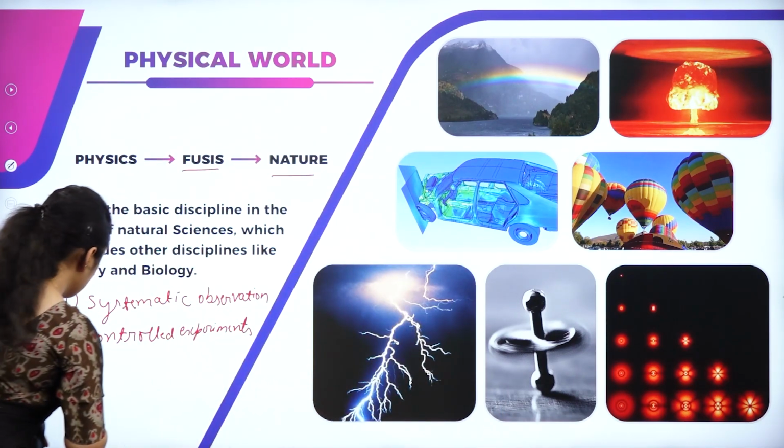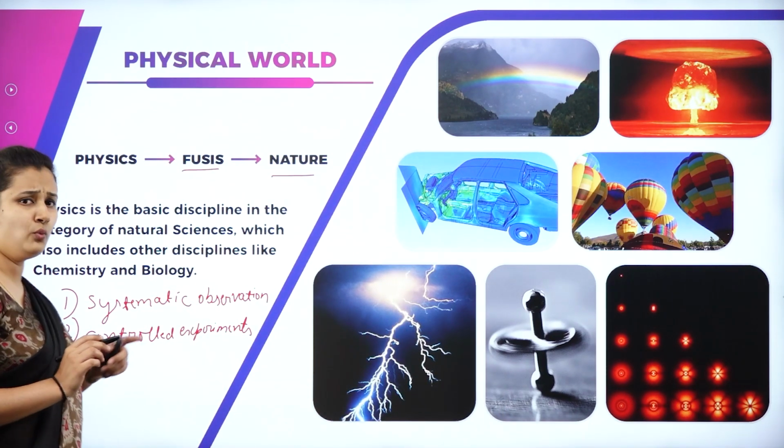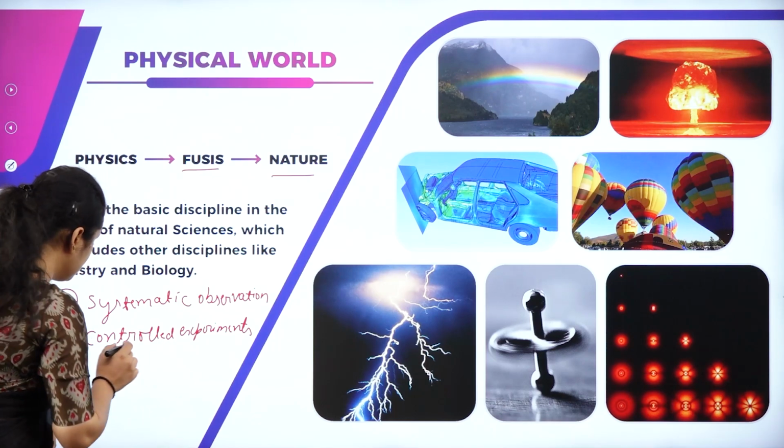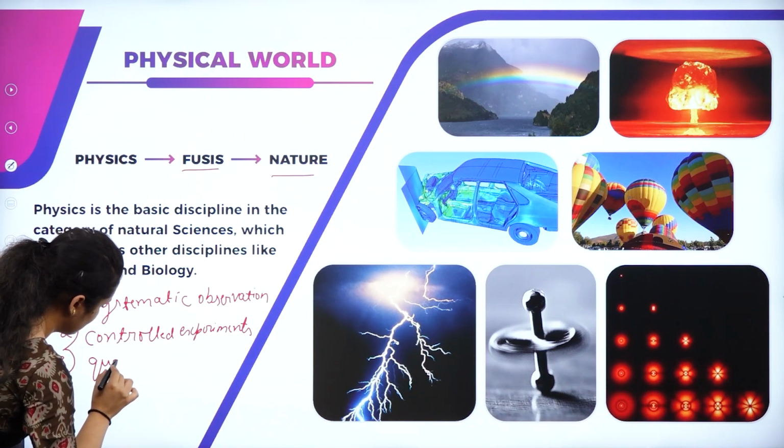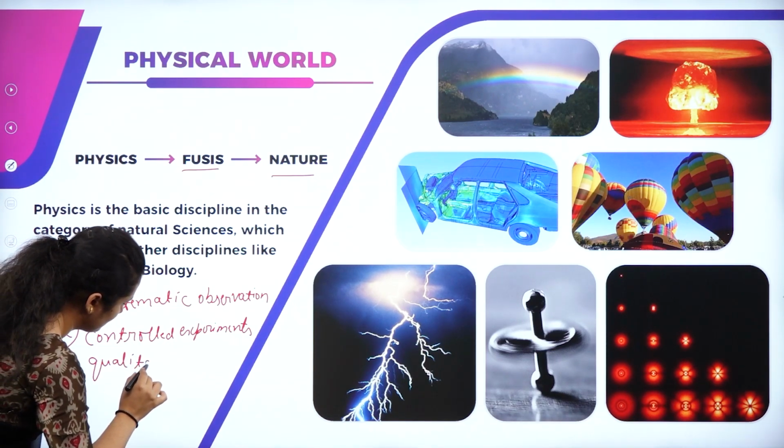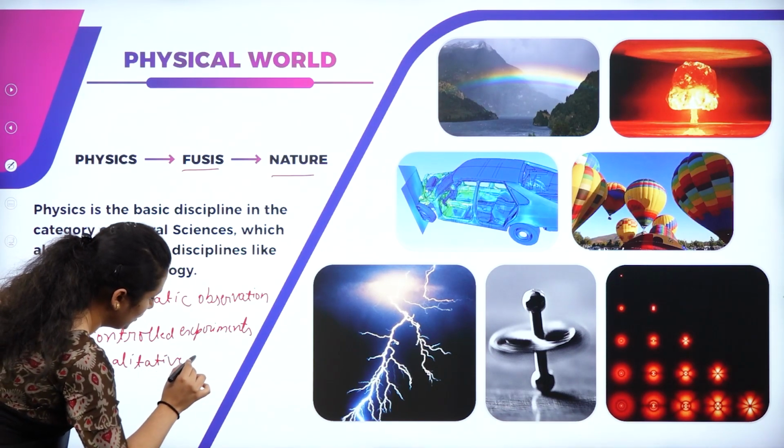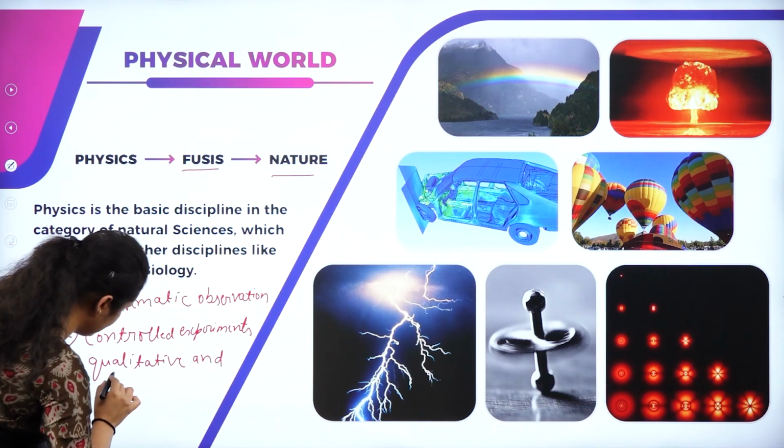The third step is, what is the third step?